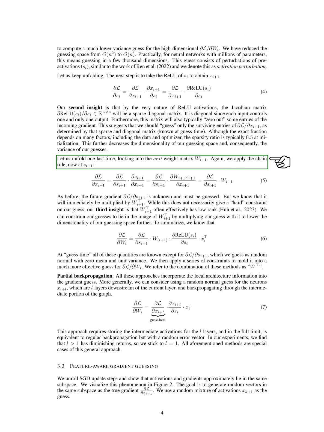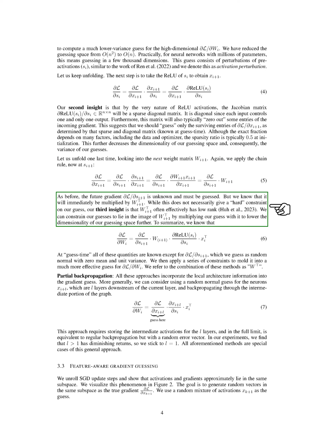Let's unfold one last time, looking into the next weight matrix W_I plus 1. Again, we apply the chain rule, now at S_I plus 1. As before, the future gradient partial S_I plus 1 is unknown and must be guessed. But we know that it will immediately be multiplied by W_I plus 1, top.